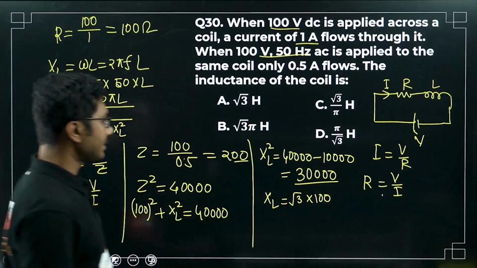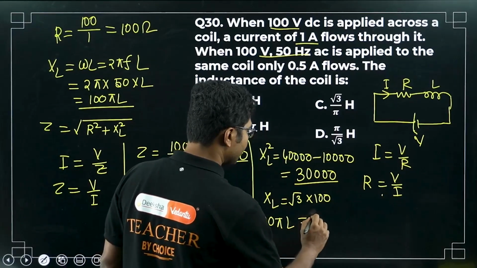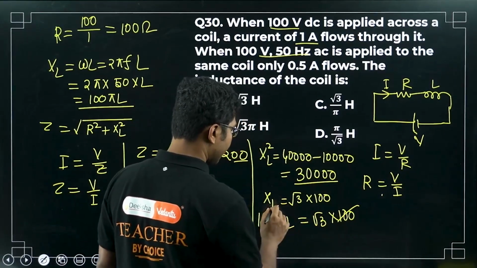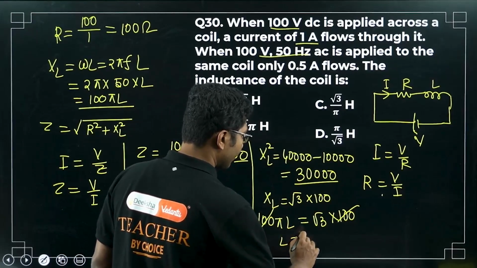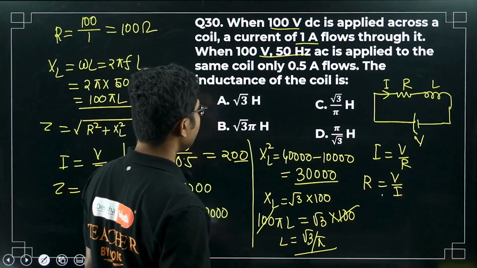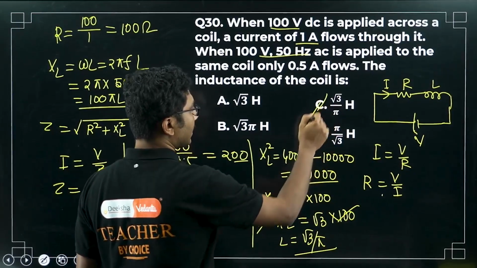Now put the value of XL. XL is 100 pi L equals root 3 times 100. 100 cancels. So L is equal to root 3 by pi. So L is root 3 by pi. So this is the correct answer.